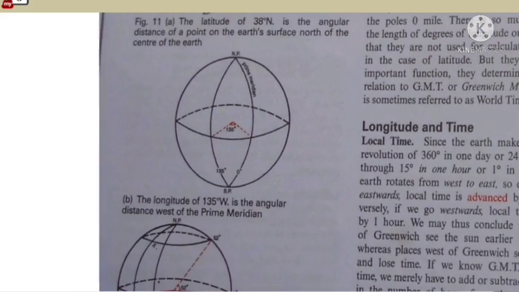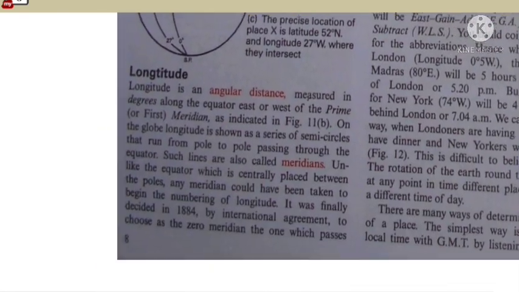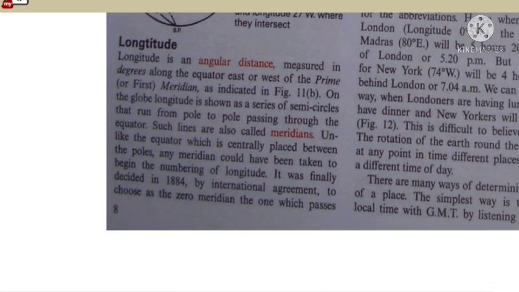Just do your homework. Now, what is longitude? Longitude is an angular distance. Latitude was the parallel lines which were denoted, and longitude is the angular distance measured in degrees along the equator east or west of a prime or first meridian. On a globe, longitude is seen as a series of semicircles that run from pole to pole, passing through the equator. Such lines are also called meridians.